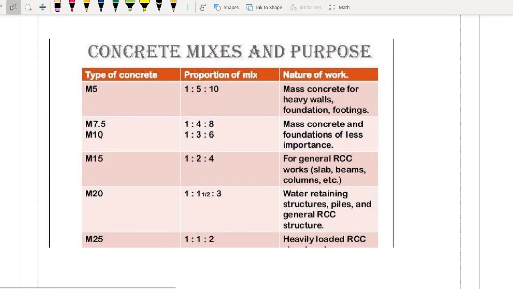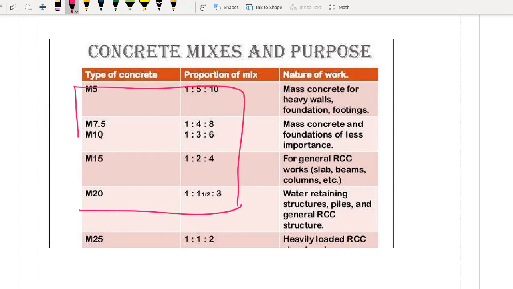Now let us see the table. Very important table. You have to remember, SSC JE straight question out of these bits. Okay, up to M25 भी डाल लेना, मगर basically up to M20 there will be a question in your SSC JE or state PSC. No need to remember nature of work because I will be teaching you this in detail when I am teaching you RCC topic. RCC क्या है भाई? Reinforced cement concrete. So if you are perfect in the concept of concrete, obviously it is going to help you when we are studying in RCC also. But this table ना, इसमें थोड़ी गलतियाँ हैं. हम डिटेल में पढ़ाई करेंगे RCC टॉपिक में, मजा आएगा.